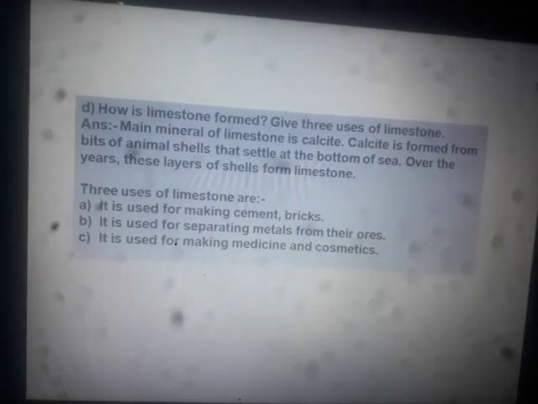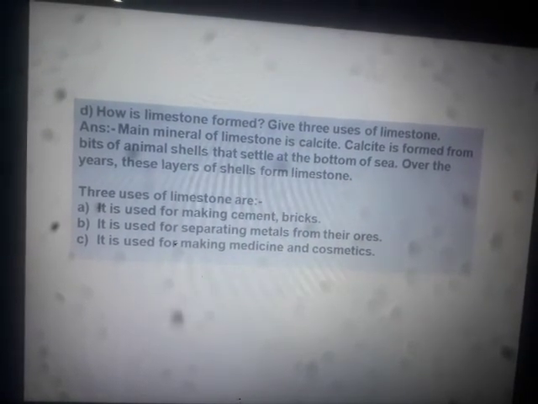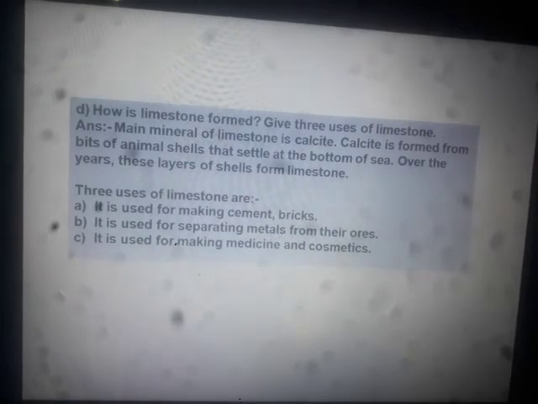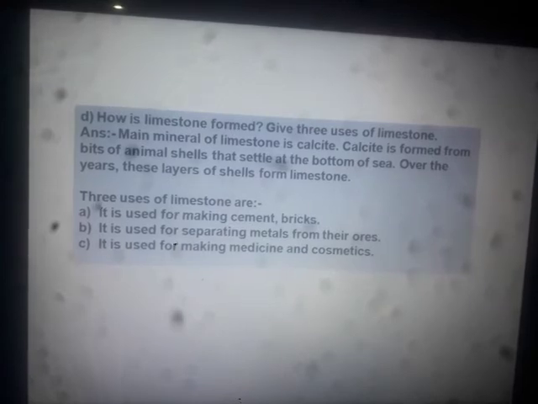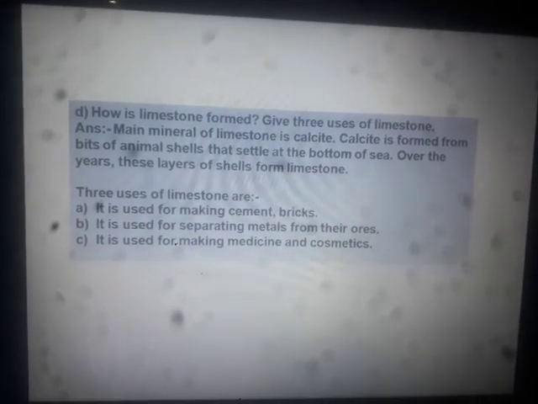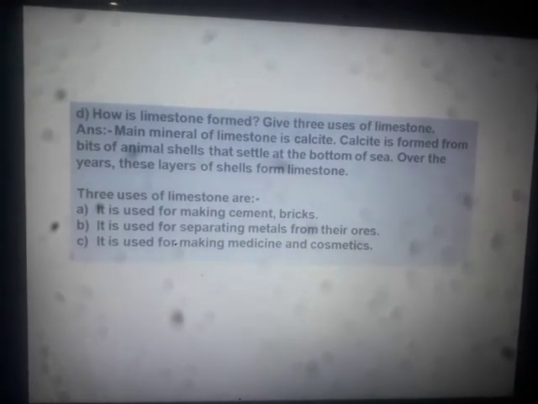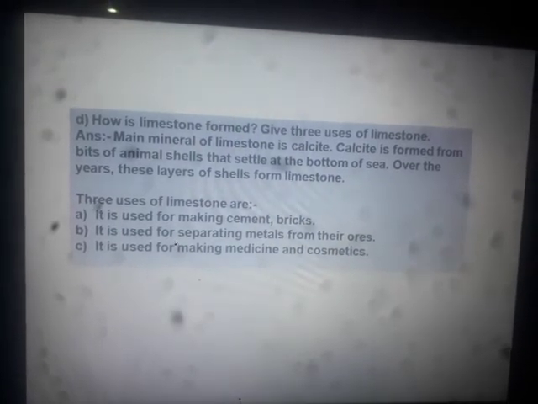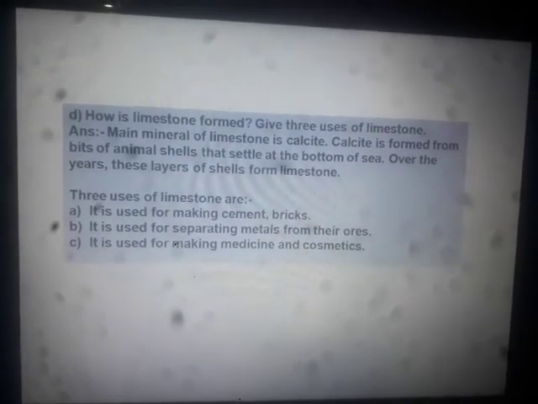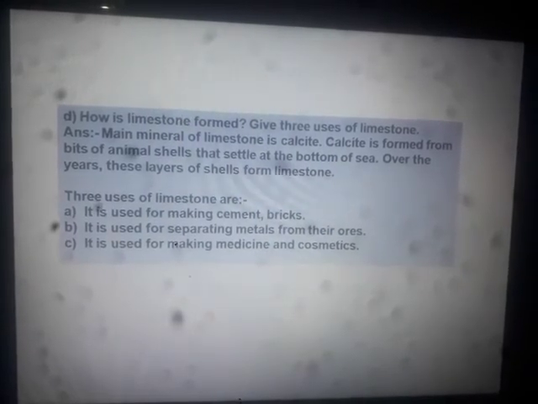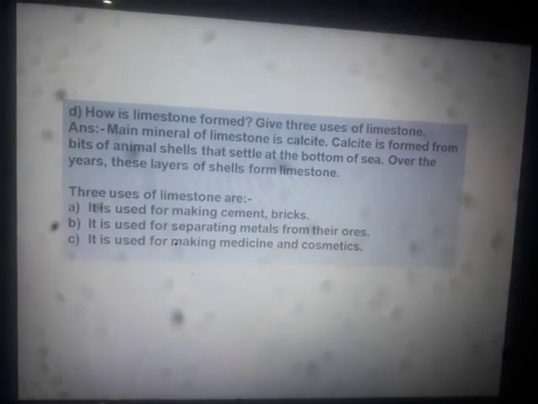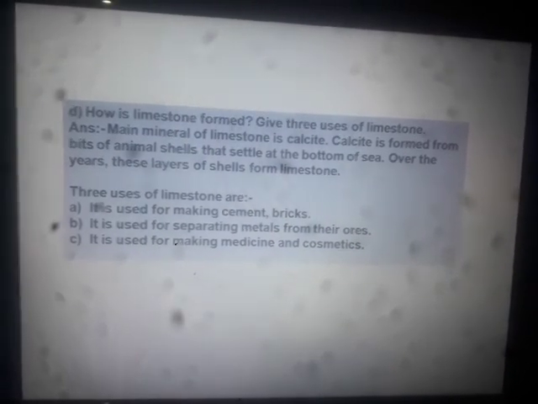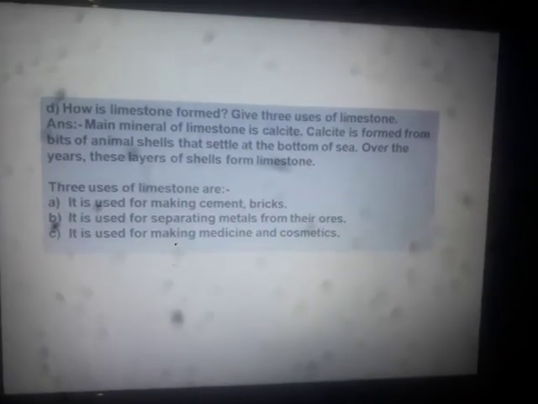Another question: how is limestone formed? And you have to give 3 uses of limestone. The main mineral content of limestone is calcite, and calcite is formed from aquatic animals' shells that settle at the bottom of the sea. Over several years, over millions of years, these layers of shells get formed into limestone.